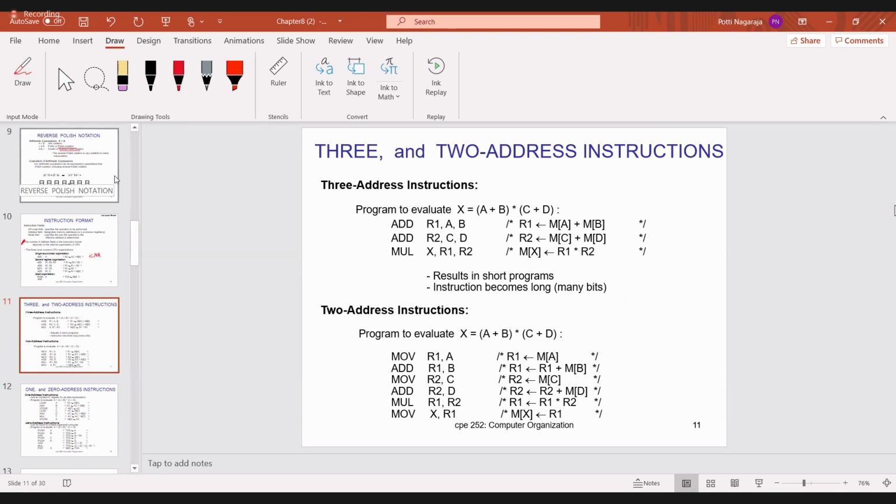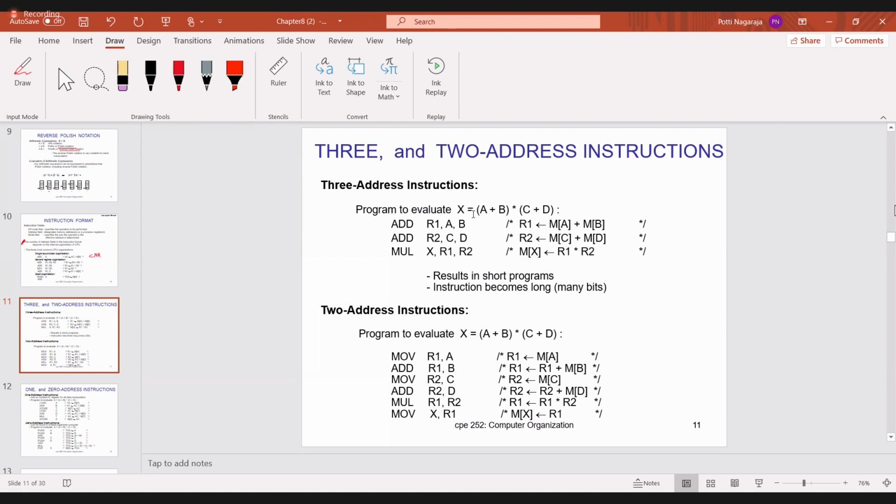We have to understand that there are three address instructions, two address instructions, and single byte instructions. Now we'll see the example. First one is the three address instruction. Three address instructions are nothing but instructions in which we have three different address fields.